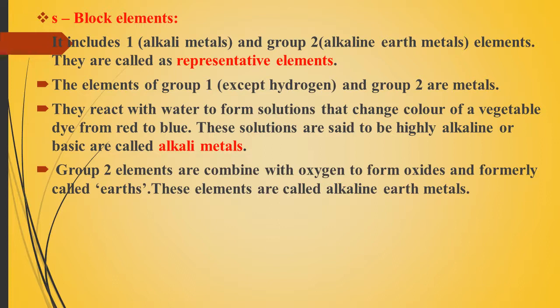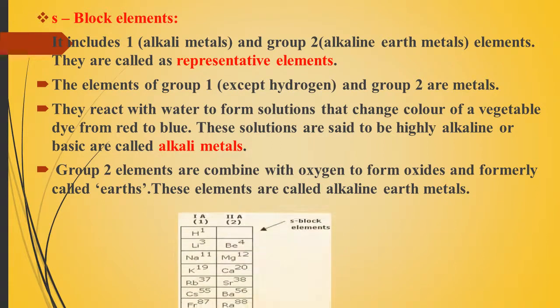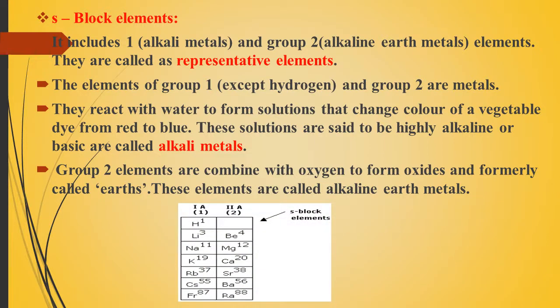Group 1 elements combine with water and group 2 elements combine with oxygen to form oxides, so we call it an earth. So the second group elements are called alkaline earth metals. In that picture, first group elements are alkali metals, second group elements are alkaline earth metals. These 2 groups are the S block elements.